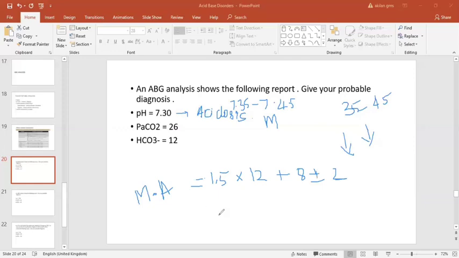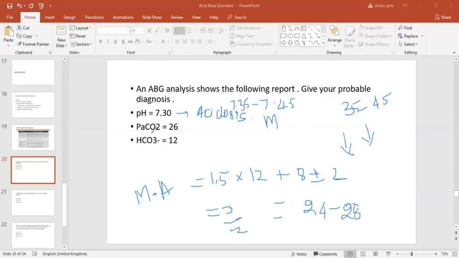What is the given bicarbonate? It is 12. You can write this also as 3 by 2 for calculation purposes. Then I will cancel this. Then it will be around 24 to 28.